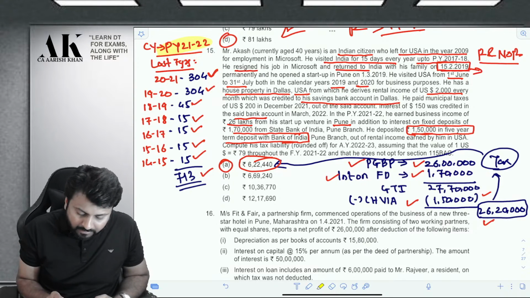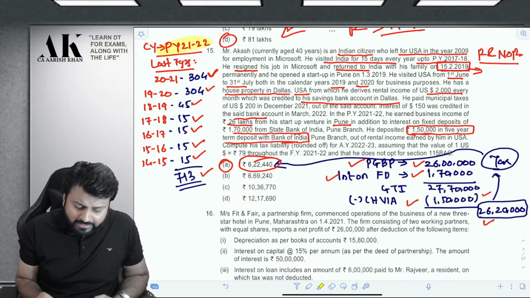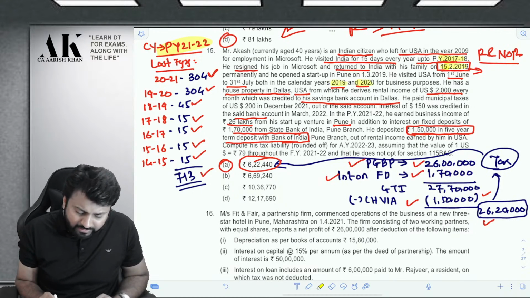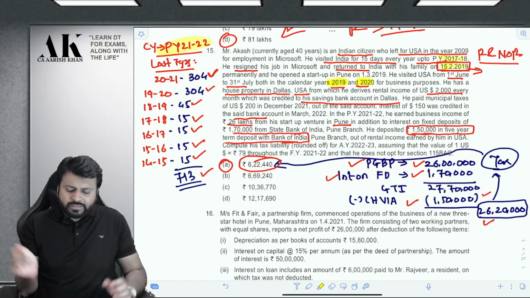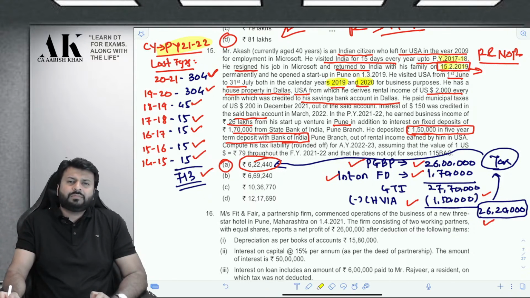Pay attention. Mr. Akash is an Indian citizen who left for USA in the year 2009. It means he left India, and he visited 15 days every year up to 17-18. And then he returned in 2019 to India, and he is in India only. So in the current year, he is staying for a lot of days. Only for a few days has he gone out of India in 19 and 20. You can see over here, right? In the current year, he is in India for most of the time because he is doing business.